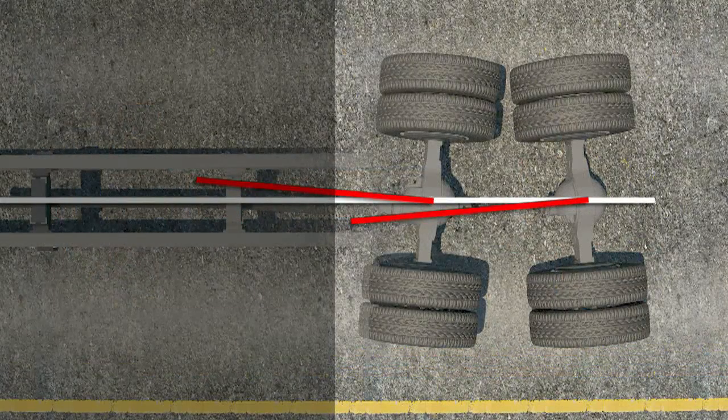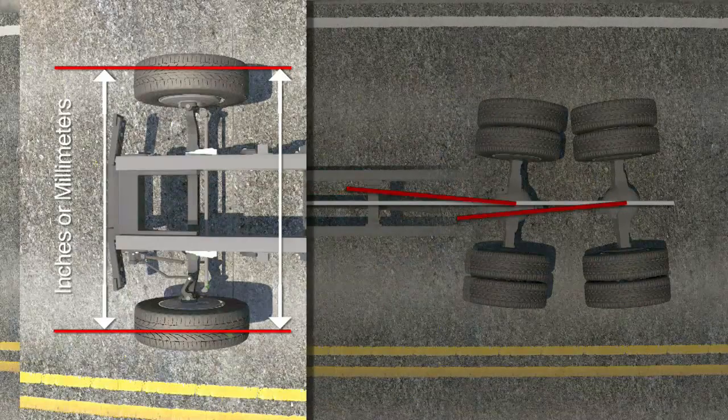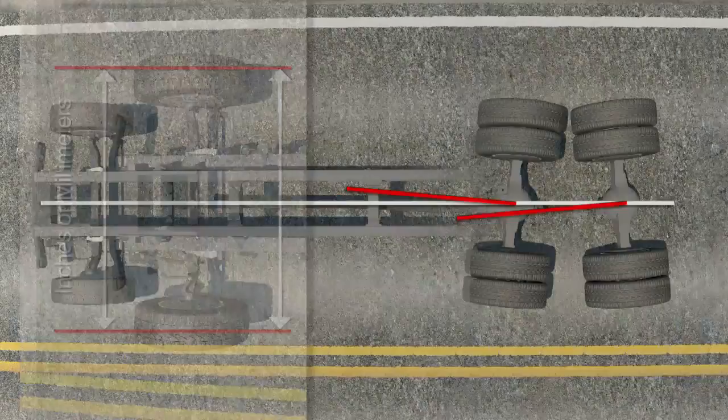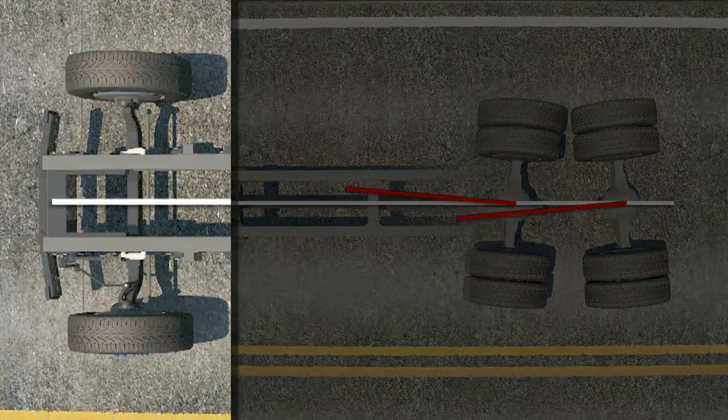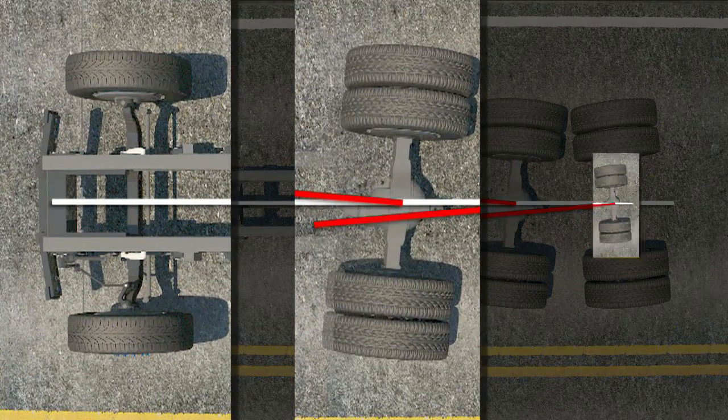The alignment condition of the rear wheels is even more important than the alignment condition of the front wheels. This is because misalignment at the rear will affect tread life of every tire on the vehicle.